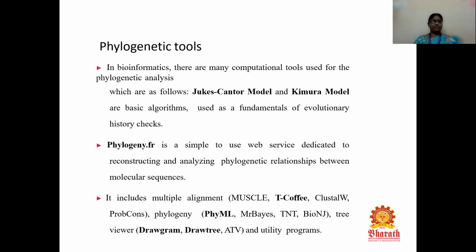And then phylogeny.fr is a simple, easy-to-use web service dedicated to reconstructing and analyzing phylogenetic relationships between molecular sequences. It also includes multiple alignment methods like MUSCLE, T-Coffee, ClustalW, ProbCons, and also phylogeny programs like PhyML, MrBayes, TNT, BioNJ, and tree viewers like Drawgram, DrawTree, ATV, and utility programs. These are all the various phylogenetic tools, and we can use them as computational tools for the analysis of phylogenetic trees.